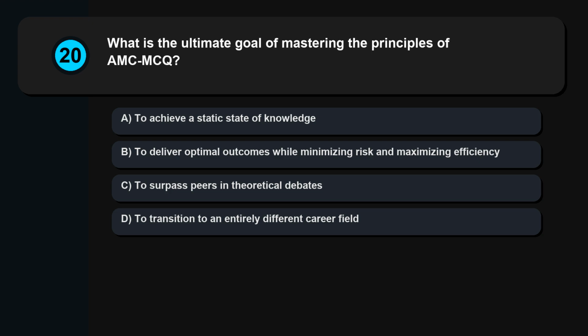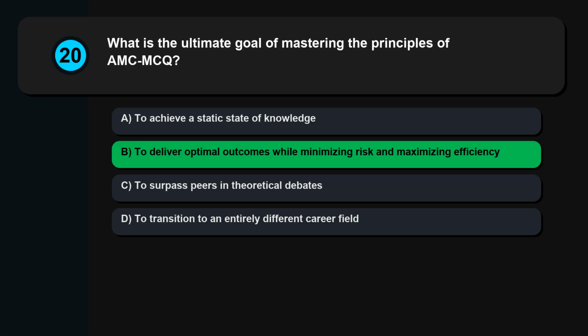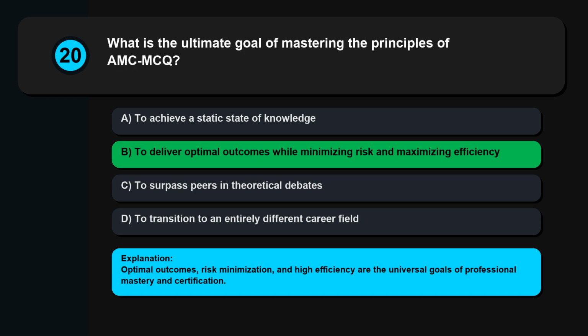Question 20. What is the ultimate goal of mastering the principles of AMC MCQ? To achieve a static state of knowledge. To deliver optimal outcomes while minimizing risk and maximizing efficiency. To surpass peers in theoretical debates. To transition to an entirely different career field. Optimal outcomes, risk minimization, and high efficiency are the universal goals of professional mastery and certification.